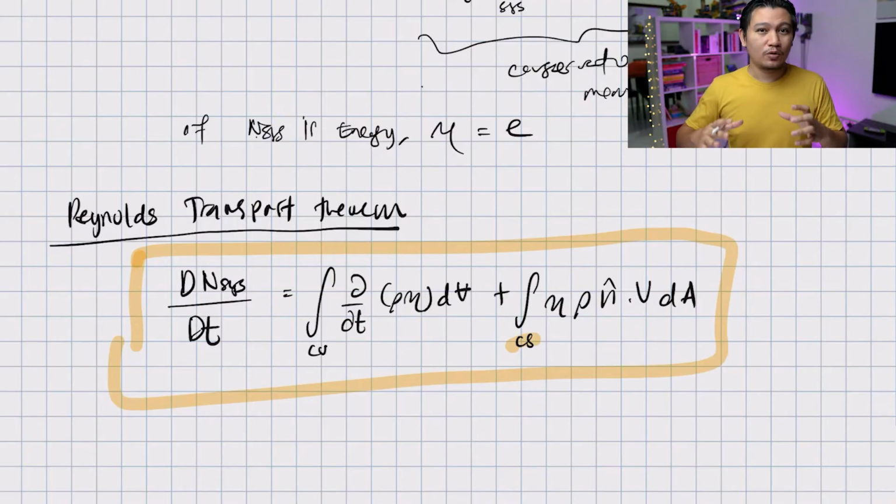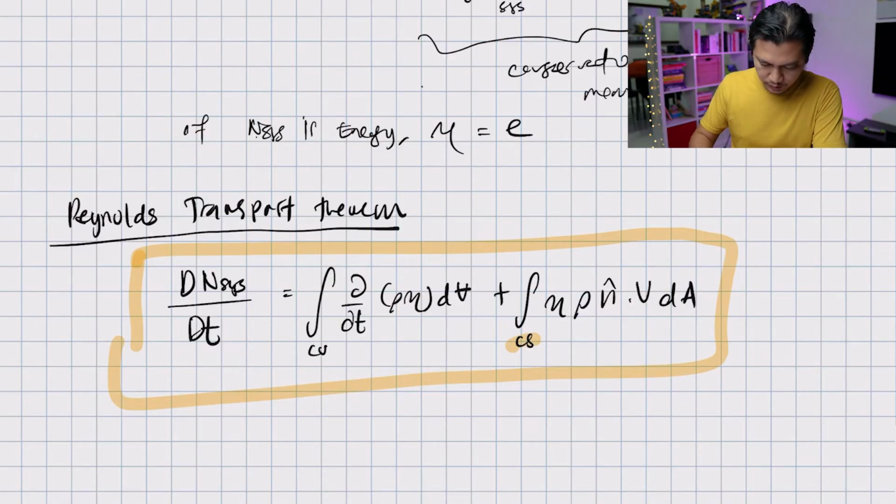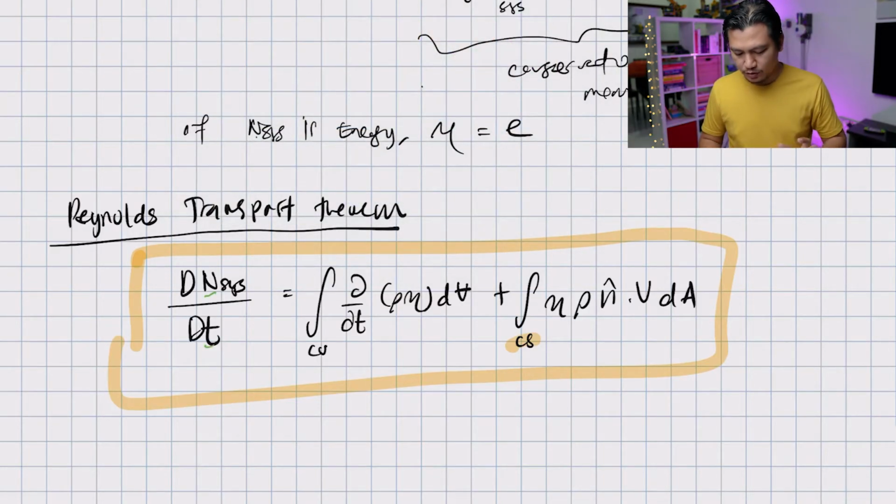But to know the operating condition of that turbine, we have to know the inlet and exit conditions, and those are fixed in space, which means your turbine is a control volume, which is why Reynolds transport theorem is very important. Now let's go over a few terms inside this Reynolds transport theorem. First of all, you have dN system over dt. N system, as you know from before, is the extensive property of the system. This is mass, momentum and energy.